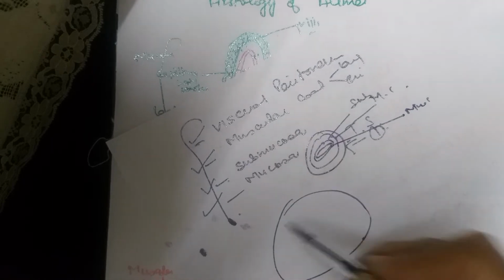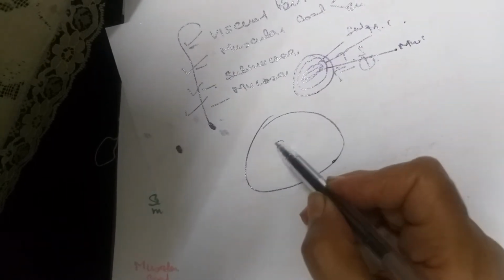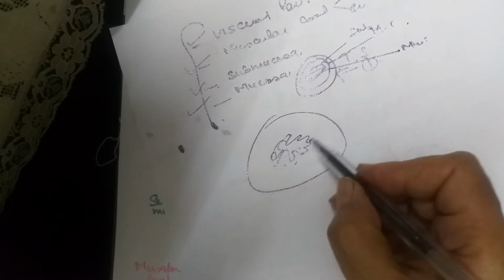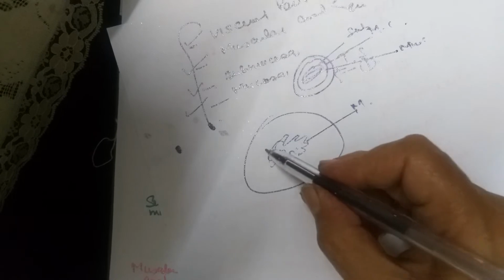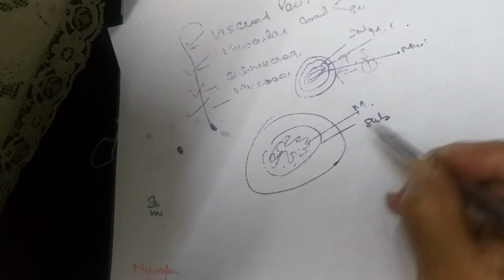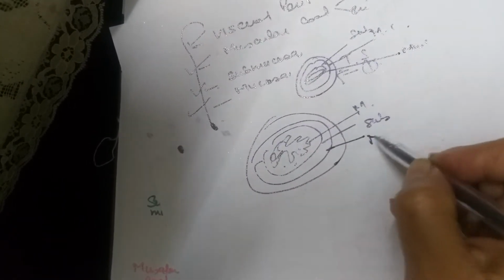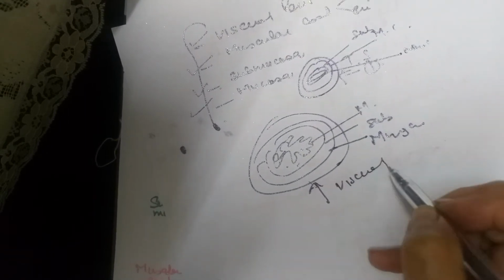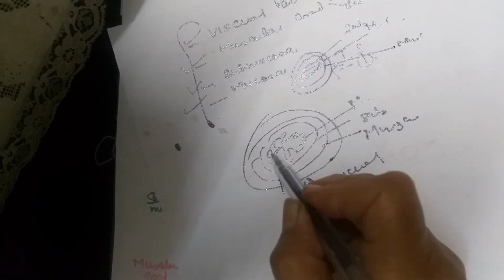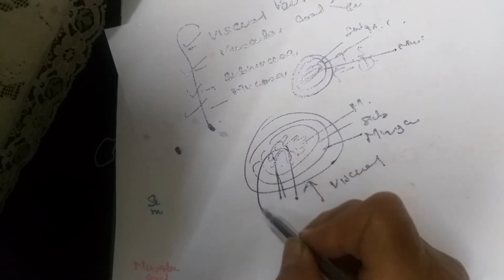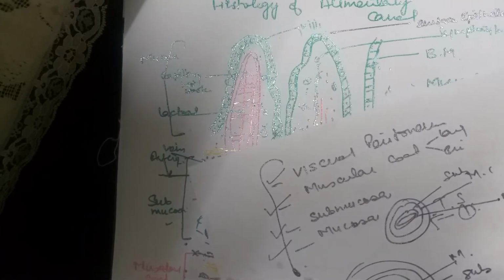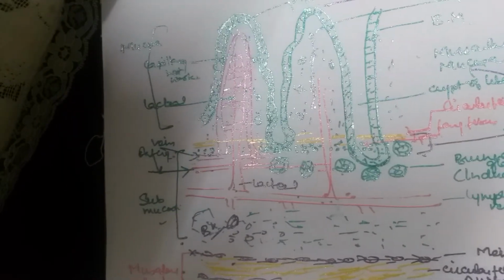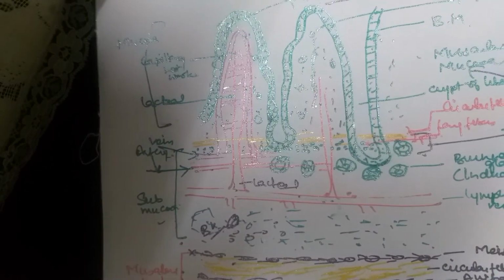If we make a larger diagram of it, you would see something like this. This is the lumen of the intestine, which is thrown into villi. This is the mucosa, and this is the submucosa, outer to which is the muscular coat, and outermost is the visceral peritoneum. If we magnify this much portion only, you will see this diagram. Let's discuss it one by one.